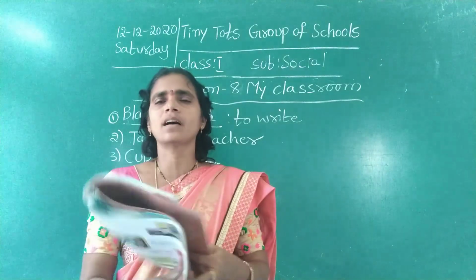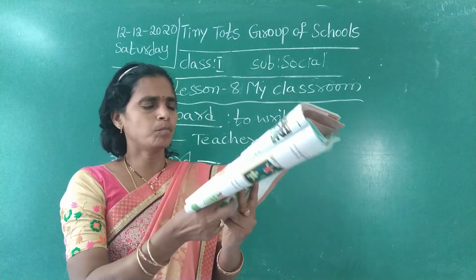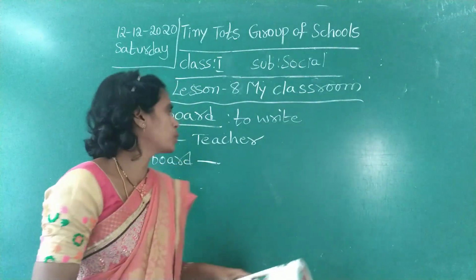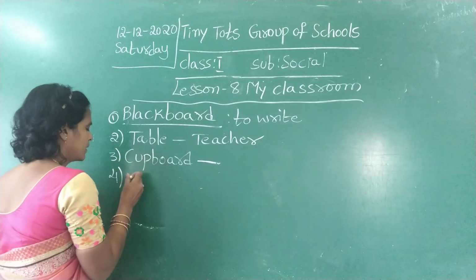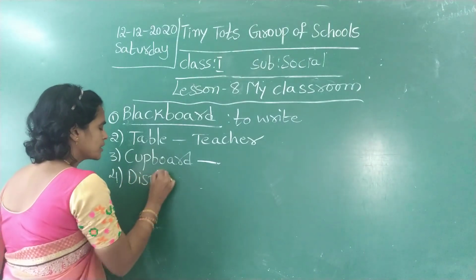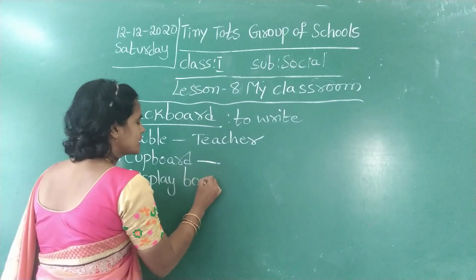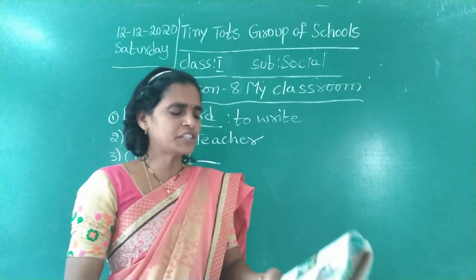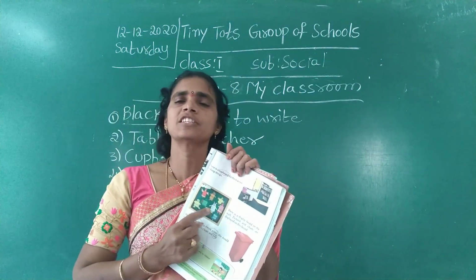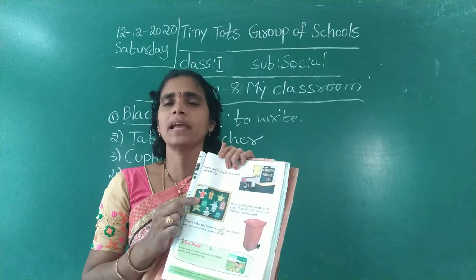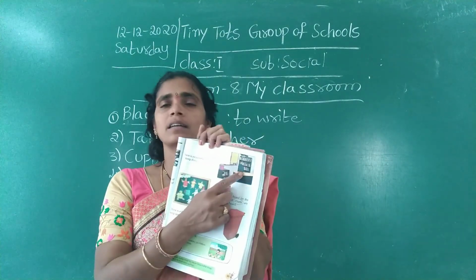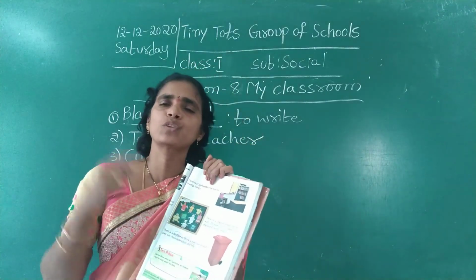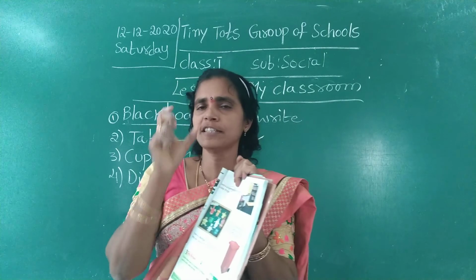And next one, see, this is called board. What is the board? See, display board. Next one, display board. Display board is needed to display their charts and activity papers which the children have done. This is called cupboard and this is called display board. Display board is very useful to keep the children's charts and things which they have done.